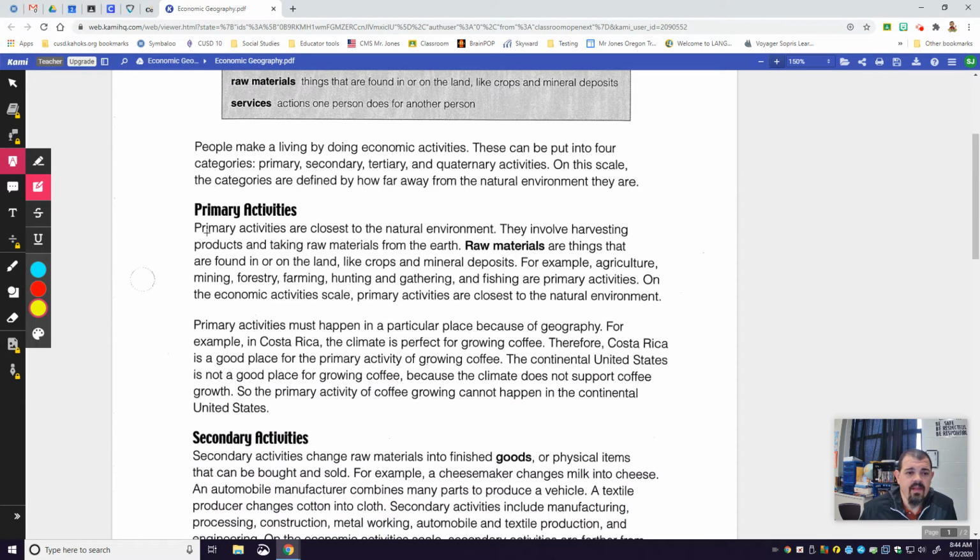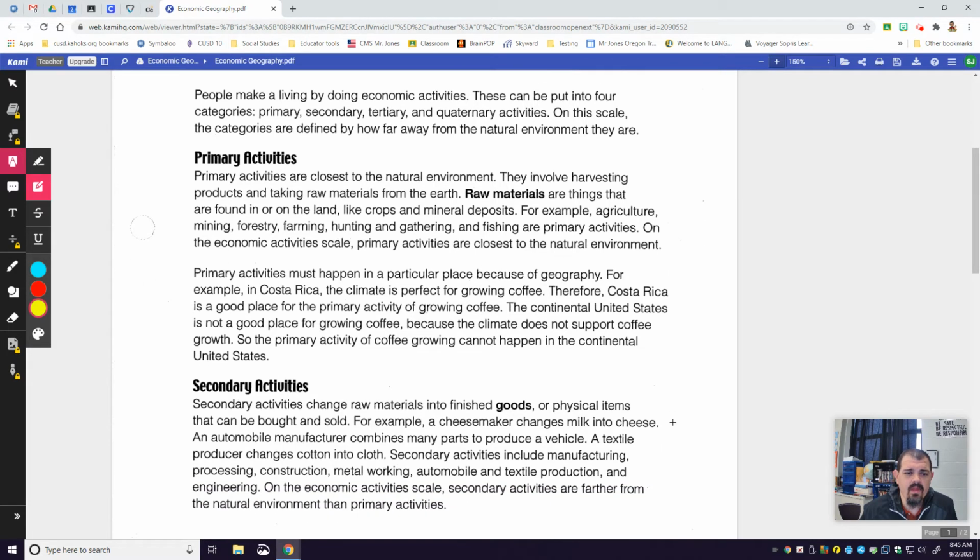Primary activities. Primary activities are closest to the natural environment. They involve harvesting products and taking raw materials from the earth. Raw materials are things that are found in or on the land, like crops and mineral deposits. For example, agriculture, mining, forestry, farming, hunting and gathering, and fishing are primary activities. On the economic activities scale, primary activities are closest to the natural environment.